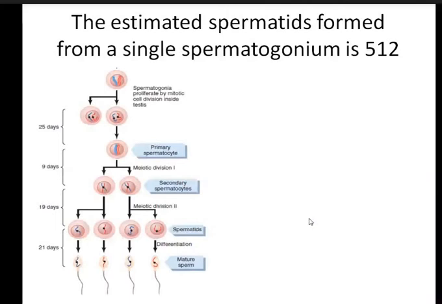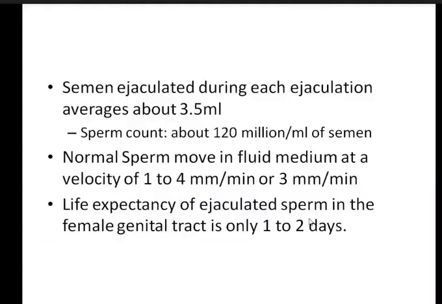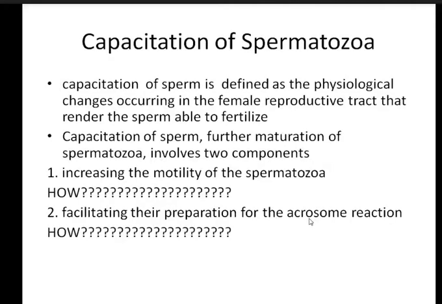Now suppose it has been ejaculated. It's in the female genital tract, in the vagina or cervix. Then a different mechanism will occur, known as capacitation of sperm. What is capacitation of sperm? Capacitation of the sperm occurs in the female genital tract.